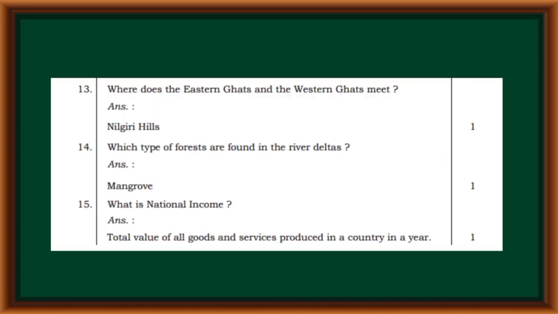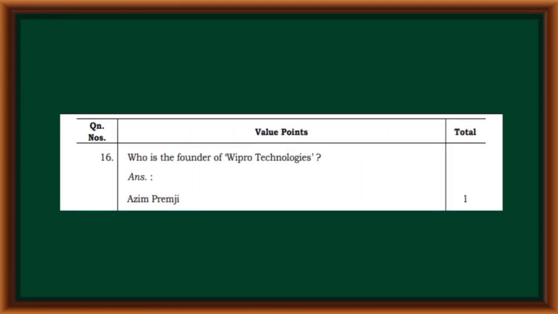Where does the Eastern Ghats and the Western Ghats meet? Nilgiri Hills. Which type of forests are found in the river deltas? Mangrove. What is national income? Total value of all goods and services produced in a country in a year. Who is the founder of Wipro Technologies? Azim Premji.